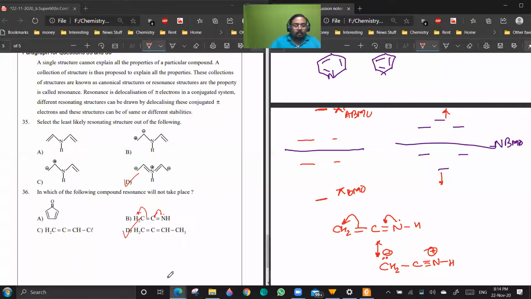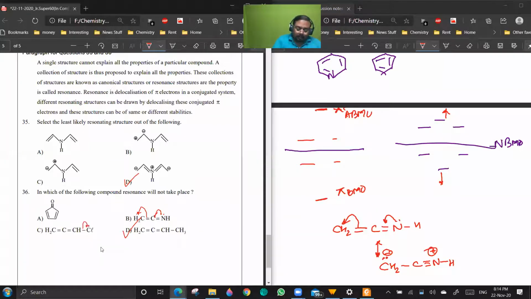Okay, so B resonance can take place. C also, same reason. This can go like this, and this can go like this. So 35, 36 is done. In 35, which is the least likely resonating structure? The least likely is D only. It is not a resonating structure at all, because there are 10 electrons around nitrogen.